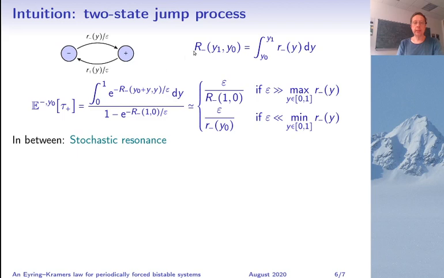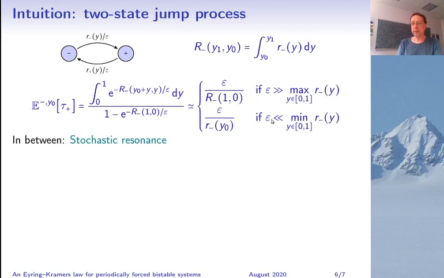R minus, capital R minus, is the integral of the weight between two values of y. And it's easy to see that if epsilon is large enough, then this formula reduces to epsilon over the average of R minus, which is equivalent to the formula I just showed you.